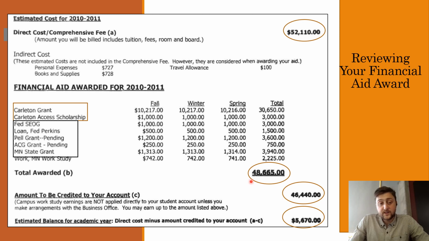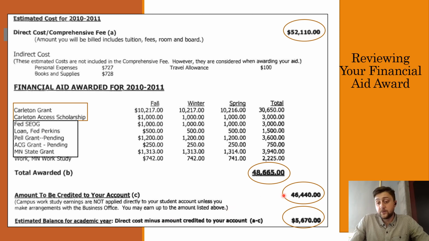So underneath that total awarded, they also have this amount to be credited to your account, right? And that's saying this doesn't include your work study earnings, because work study earnings are not applied directly to your student account, right? So you get paid, it doesn't just go to your account. And it's possible you might earn more than a listed amount.